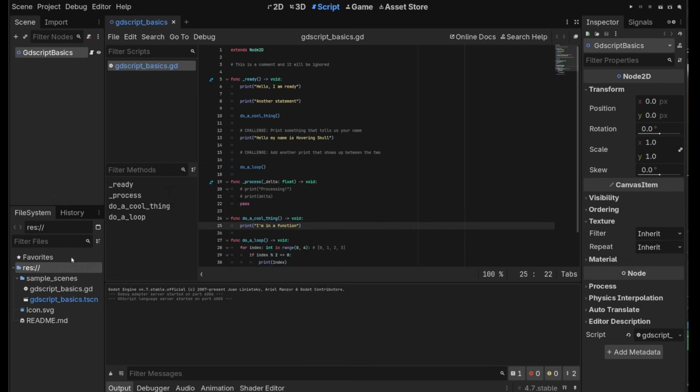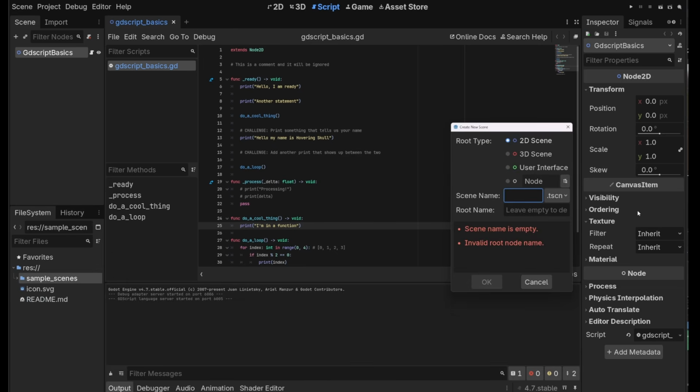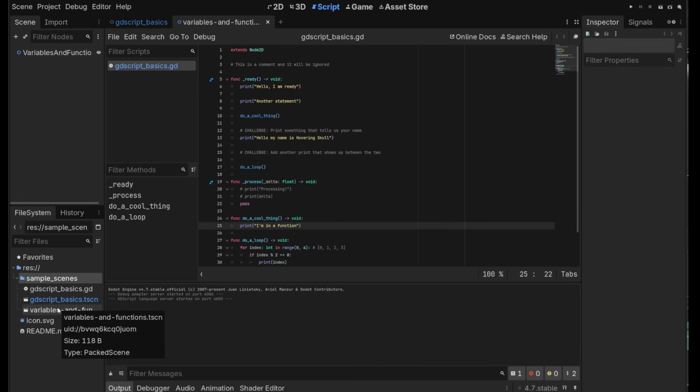So to do this, let's make a new sample scene. We'll go down to the bottom left here. We'll right click on sample scenes, the folder. We'll click on create new scene, and we'll call it variables and functions. Great, that should show up in here. You're going to want to double click on that, and you'll see at the top here that we're in that scene.